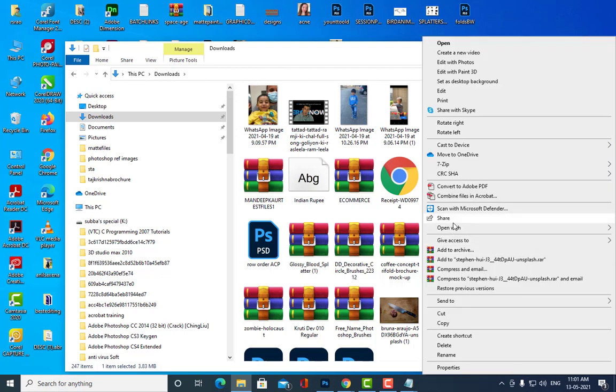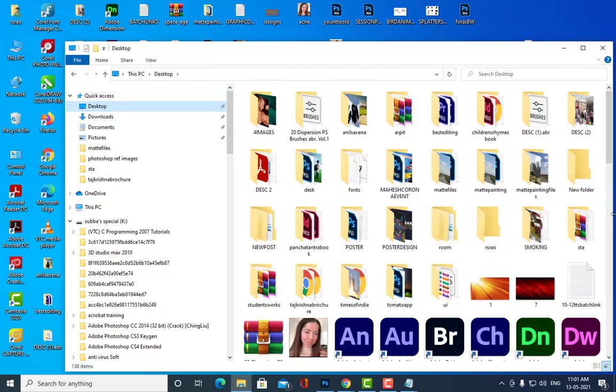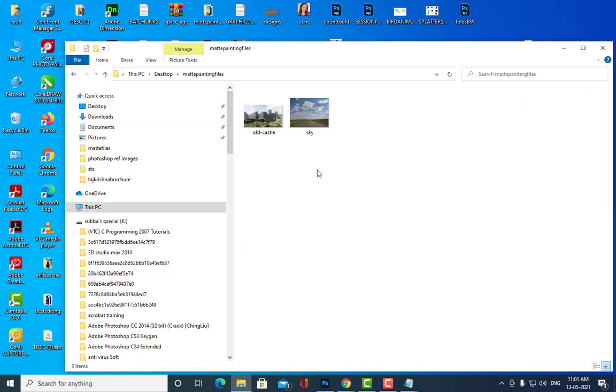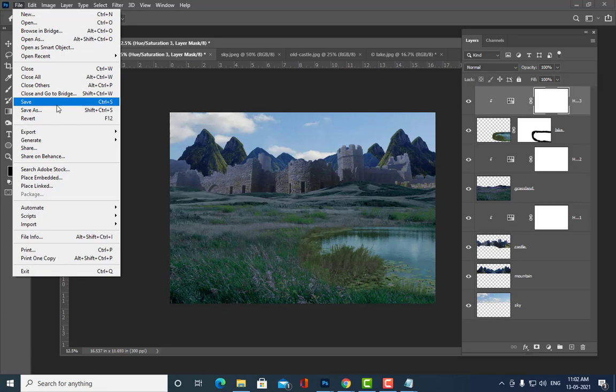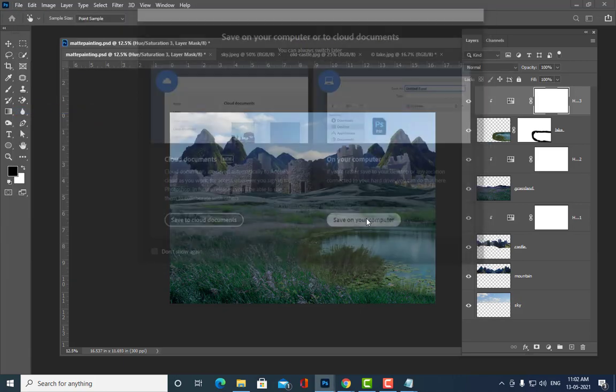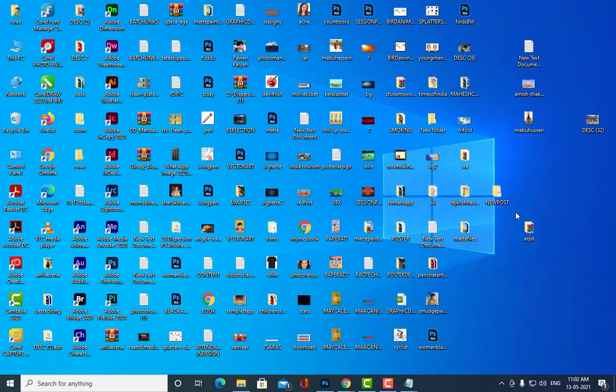See, I will copy this. So let's keep it, this is our file, right? What is our files actually, where we are keeping our files? Matte files. Okay, matte files. So we'll keep it over here.